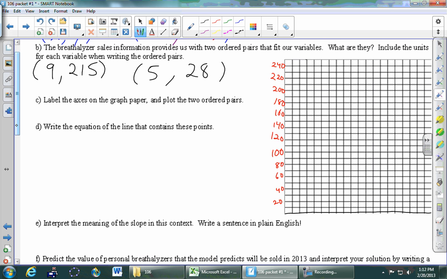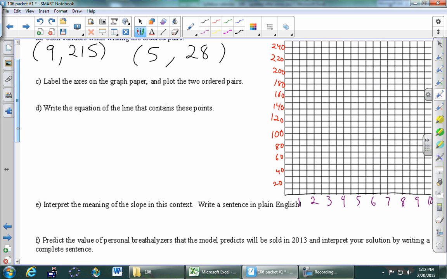So we'll go by halves or by ones? What do you want to do? By halves? Okay, so we'll go by halves. So that means that every other one is a new number. Okay. And once you've got the lines labeled, go ahead and plot the two dots.